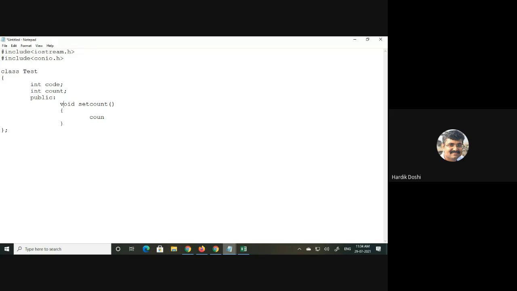Sorry, set code, not set count. So what is it going to do? It is going to set the code. Let's say code equals count. What it does is store the value of count to code. You agree with this? Okay.